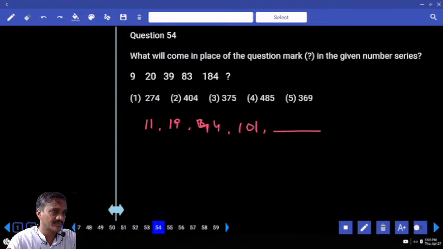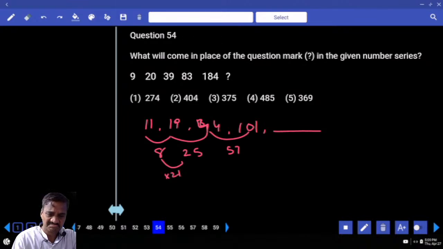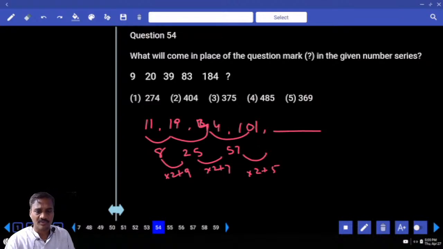11, 19, 44. Again, if you check the difference here, 11 and 19, 8; 19 and 44, what is the difference we have? 25, and 44 and 101, 57. Then 8 into 2, 16 plus 9, 25. 25 into 2 plus 7, 57. Next one, 57 into 2, 114. 114 plus 5, 119.